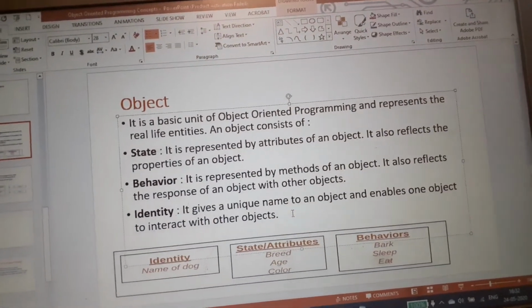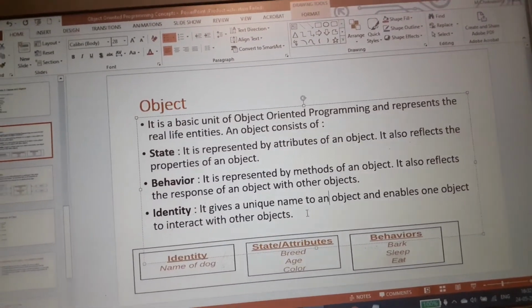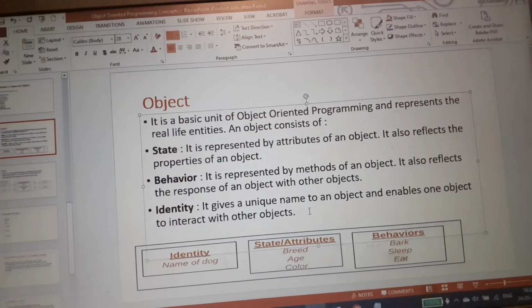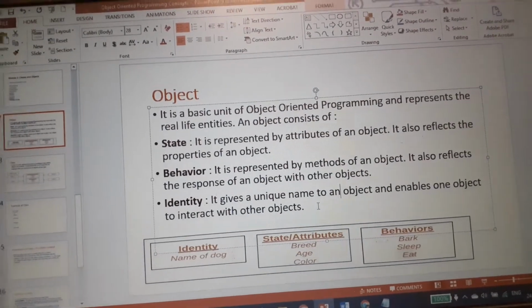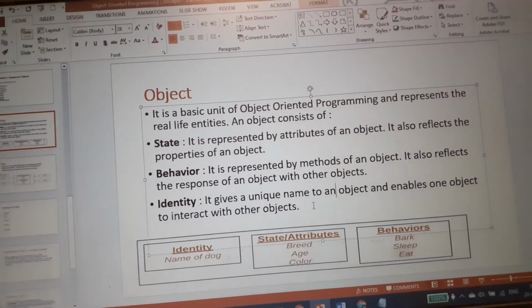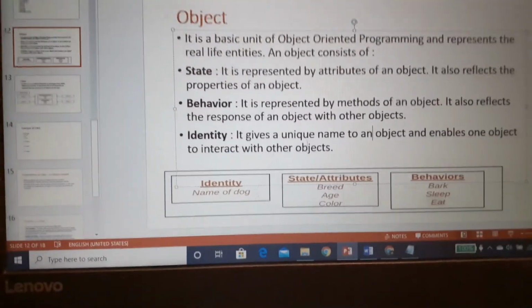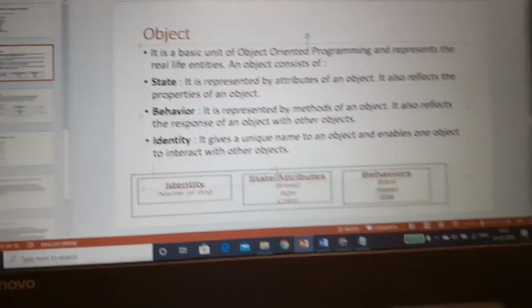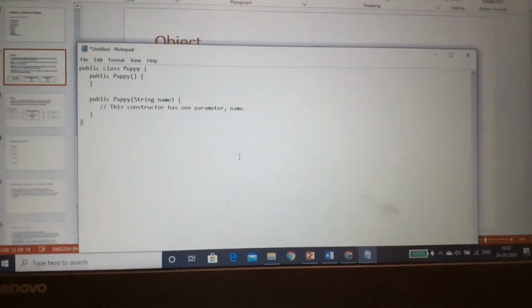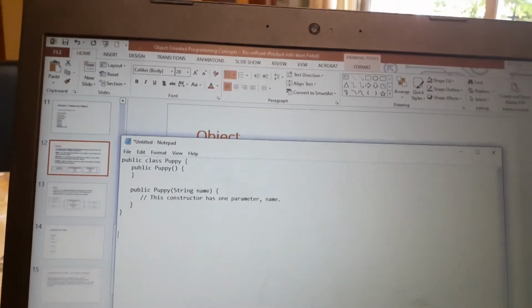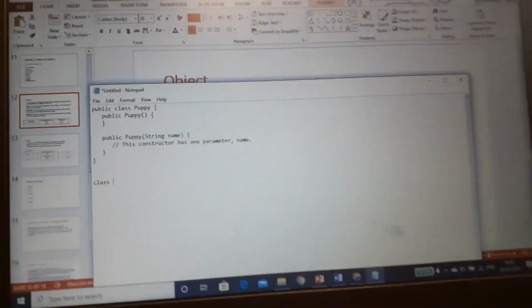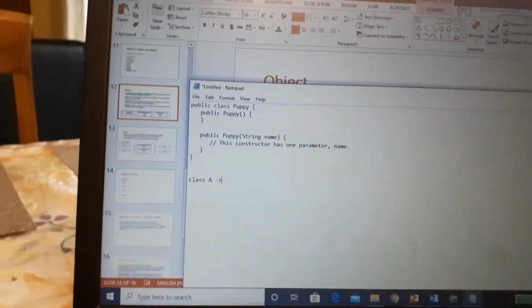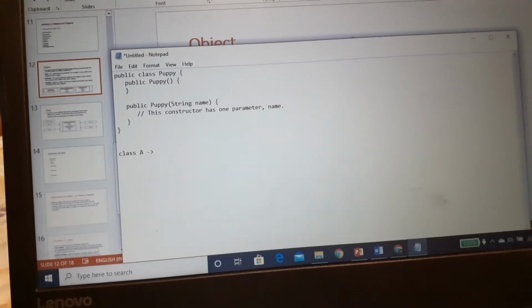Suppose you have a parent class, class A, and you have inherited another class from class A, class B. Now we are calling some method of class A. Then how do we call it? I'm just showing you an example. Suppose class A has a method called sleep.